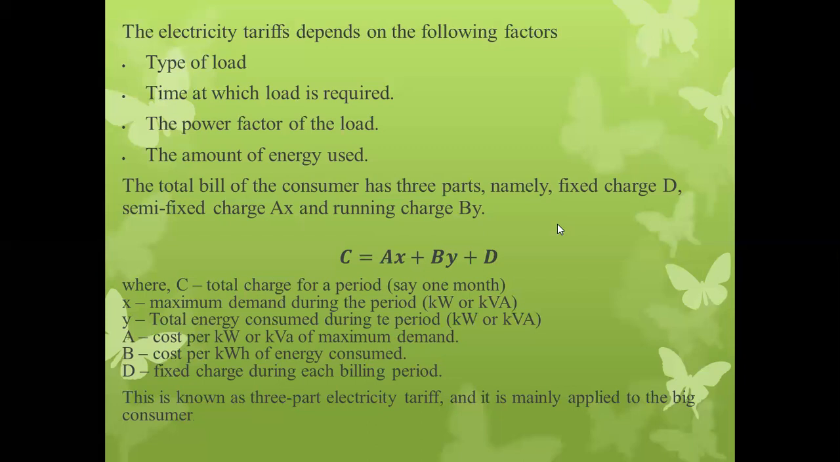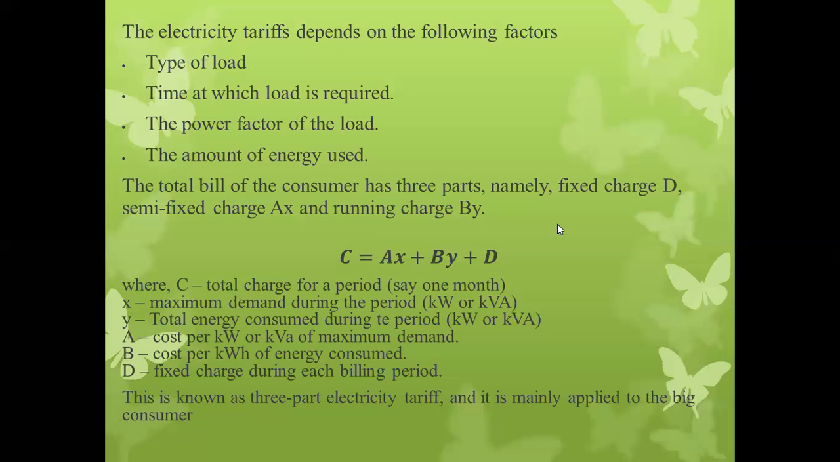So see over here, capital A is the cost per kW or kVA of maximum demand. Capital A is the cost per kilowatt or cost per kVA of maximum demand. And B is the cost per kilowatt hour of energy consumption. It means capital A relates to how much kilowatt of power is consumed, and B relates to how much electrical energy is consumed.